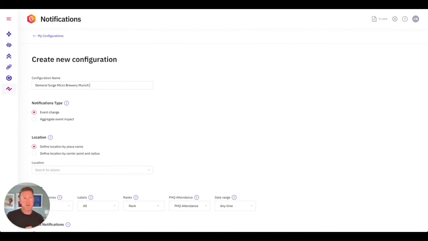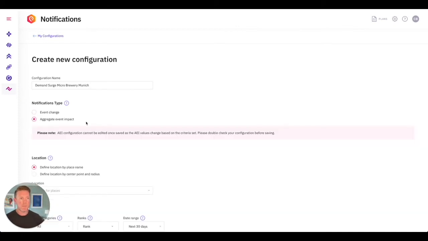this brewery. Because what I want to know, irrespective of the specific event, is there going to be a large amount of people in and around that brewery? I want to put more staff on, I need to get more food in. If I know there's going to be a large amount of people around, I know traffic is going to increase. So let's use aggregate event impact.